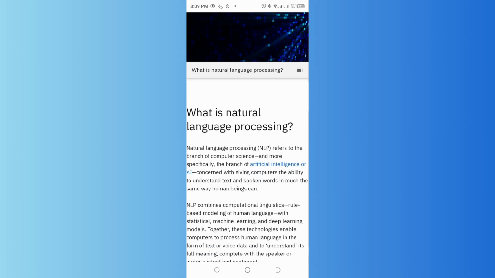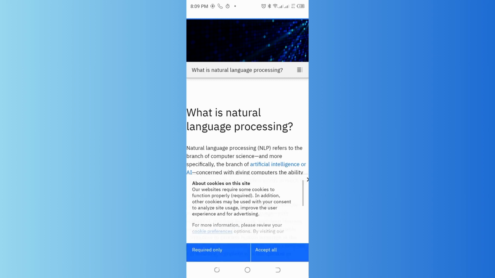Third is Natural Language Processing, which is NLP. Natural Language Processing with Python by Steven Bird, Ewan Klein, and Edward Loper. This book provides an introduction to NLP using the Python programming language. Speech and Language Processing by Daniel Jurafsky and James H. Martin. This book covers a wide range of topics in NLP, including speech processing and sentiment analysis.